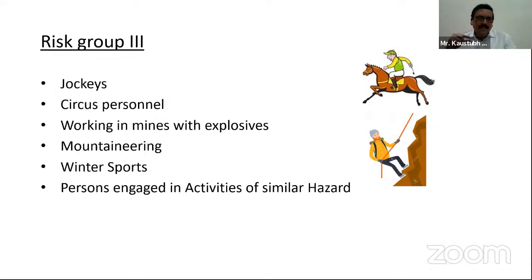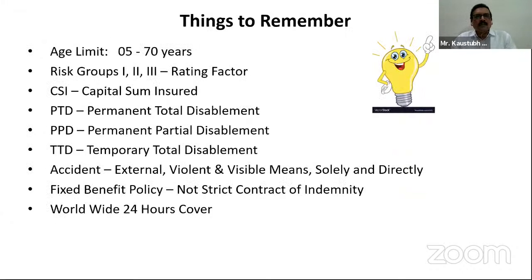So try to understand: the rating or premium is arrived at according to the risk group and the table of benefits opted by the insured. To sum up, things to remember in a personal accident policy are: age limit 5 years to 70 years, and risk groups 1, 2, 3, which are the rating factor. CSI. What is CSI? Capital sum insured.